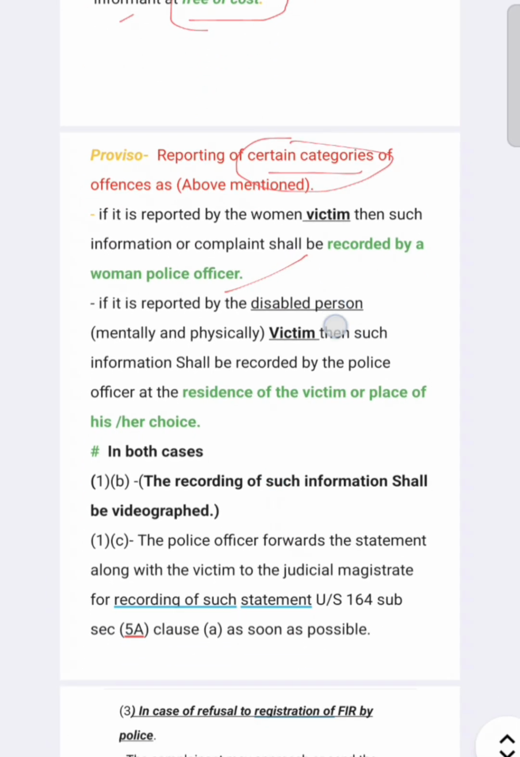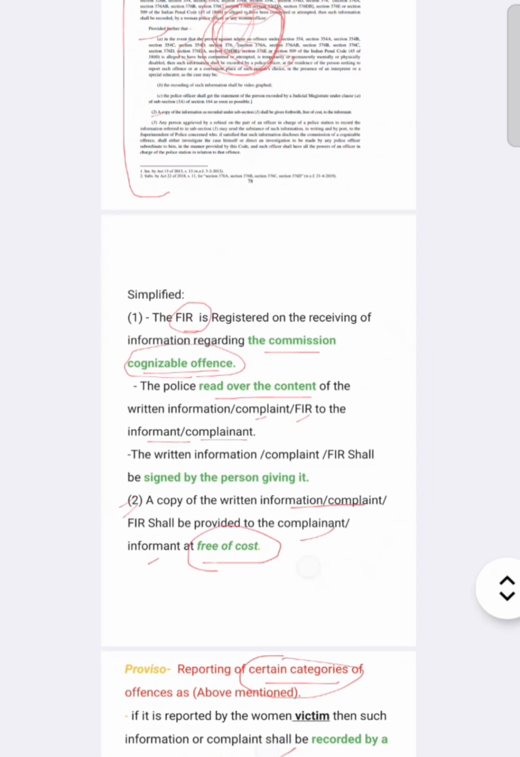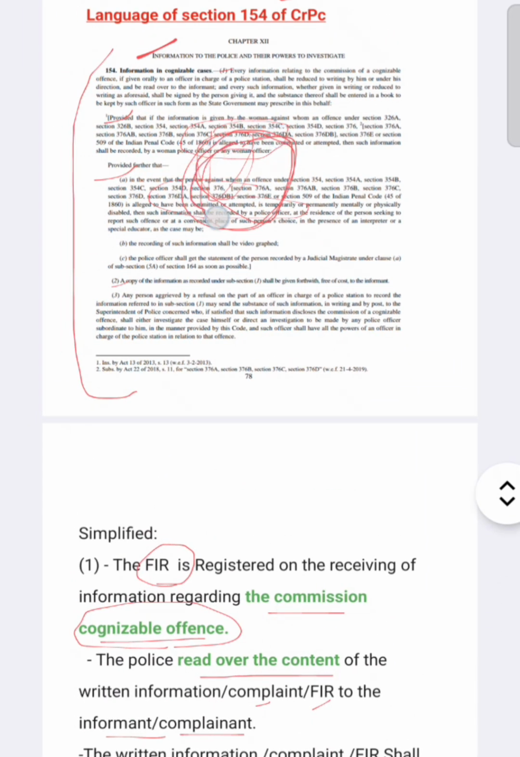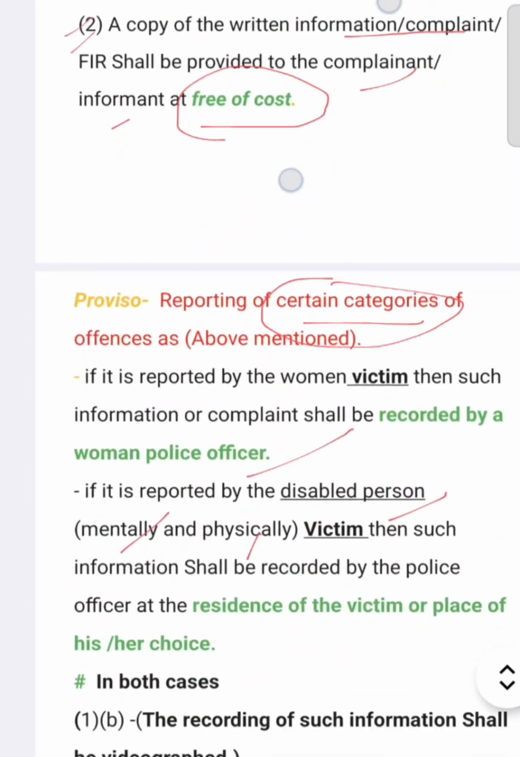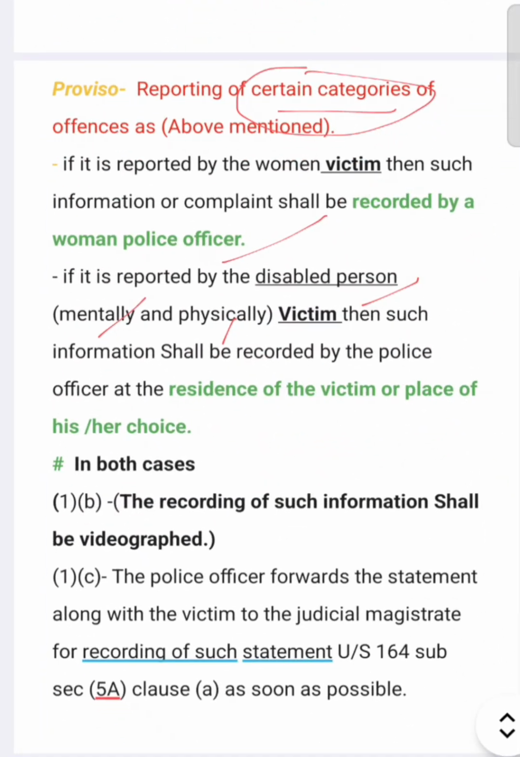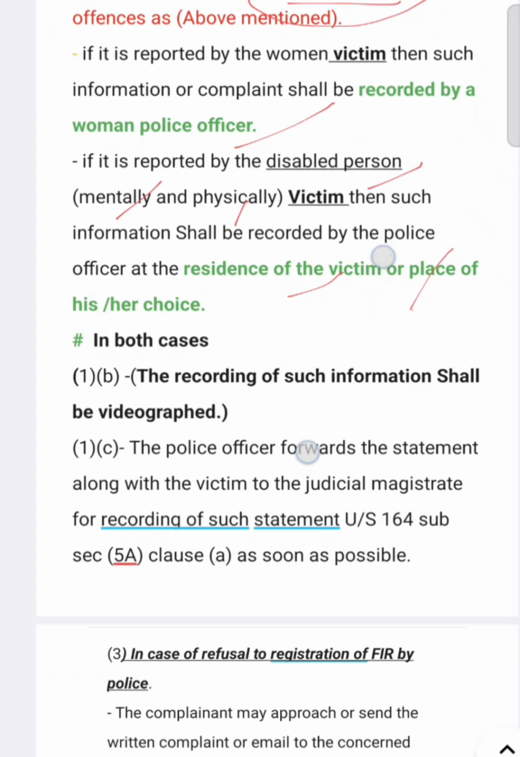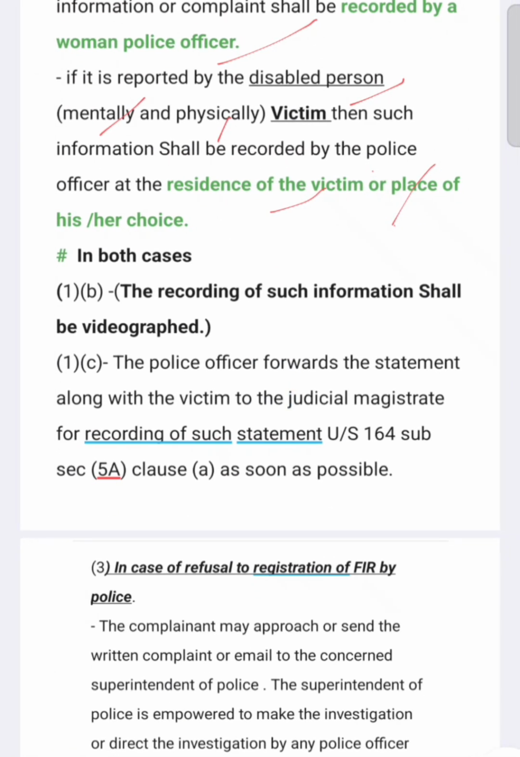If it is reported by a disabled person, mentally or physically, means if a physically or mentally disabled person reports the commission of these categories of offences to the police, then such information shall be recorded by the police officer at the residence of the victim or a place of his or her choice. So this is the section.